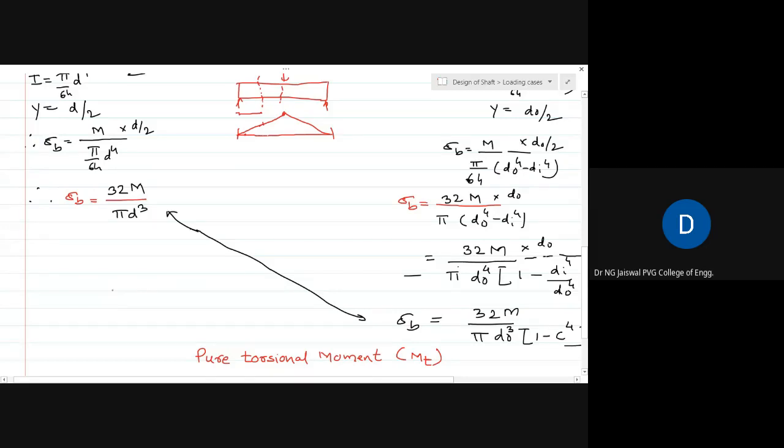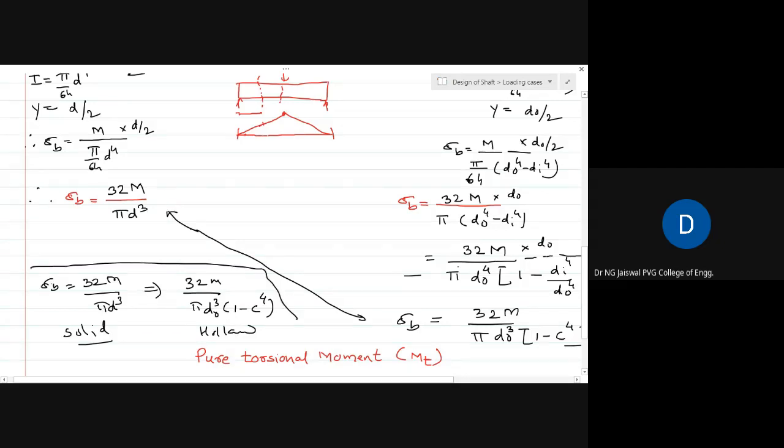If you remember sigma b is equal to 32 M upon pi d cube for the solid shaft, then just put in a multiplication factor of 1 minus c to the power 4, and you get the equation for the hollow shaft. This way you can remember the equation for the hollow shaft and the equation for the solid shaft.